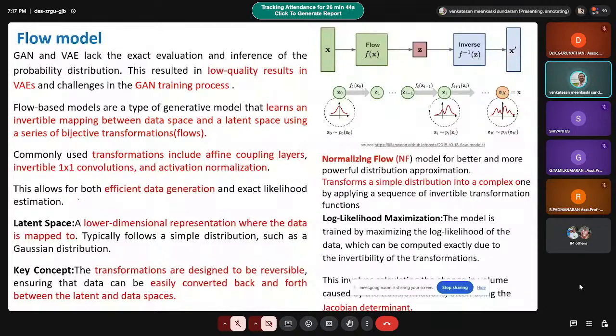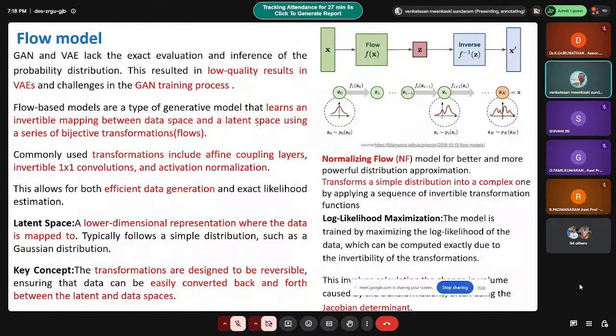The commonly used transformations include affine coupling layers, invertible 1x1 convolutions, and activation normalization. The main idea of using these is that it allows for both efficient data generation and density estimation. That is the important point of this flow model.